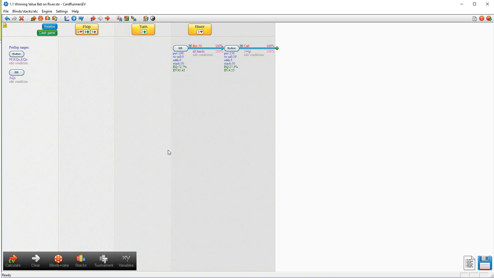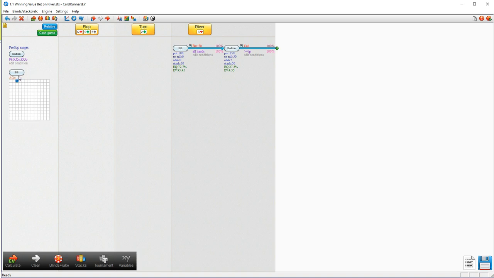We're going to assume that there are 100 chips already in the pot. And we're going to be betting half pot. And we're going to either assume that our opponent is not allowed to raise, or we're going to assume that we're all in. We're also going to assume that our opponent is not folding. Now that will of course influence the expected value if our opponent's going to be folding with some frequency. But we don't want to deal with things on a very subtle level just yet. We want to have a look at a very, very basic value bet model.